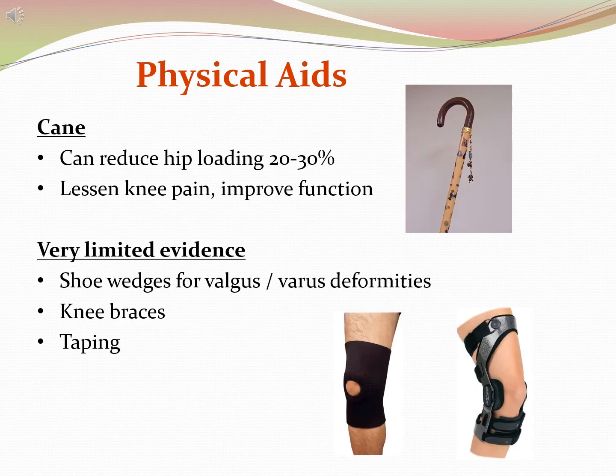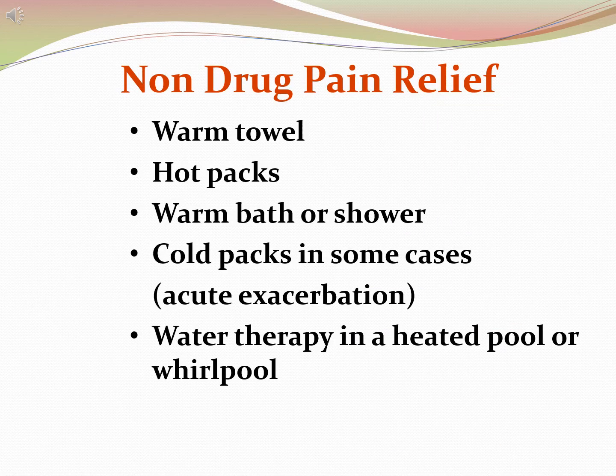Coming to the physical aids. A walking stick reduces the hip loading by 20 to 30%. It reduces knee pain and improves function, and most importantly, it prevents falls in old age. But knee braces, shoes, and wedges have a very limited role in knee pain. Non-drug pain relief: warm towels, hot packs, warm bath, cold packs in some cases, water therapy in a heated pool or